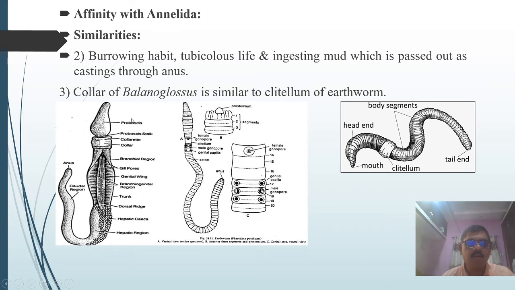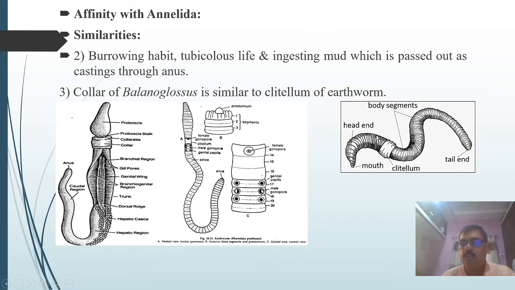Then the next similarity with the Annelida is the collar of Balanoglossus. The body of Balanoglossus is divided into three parts: this is the proboscis, then this is the collar, and this is the trunk. The collar portion of Balanoglossus is similar to the clitellum of the earthworm.